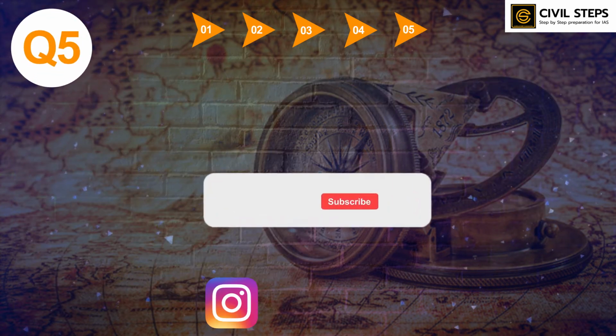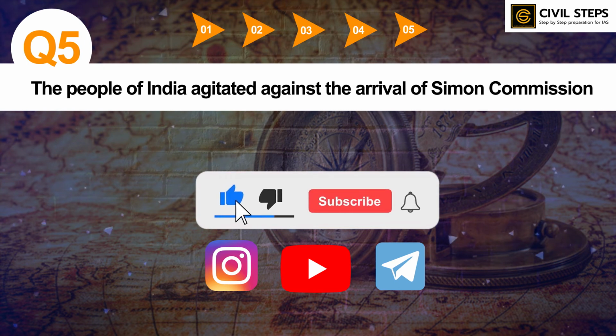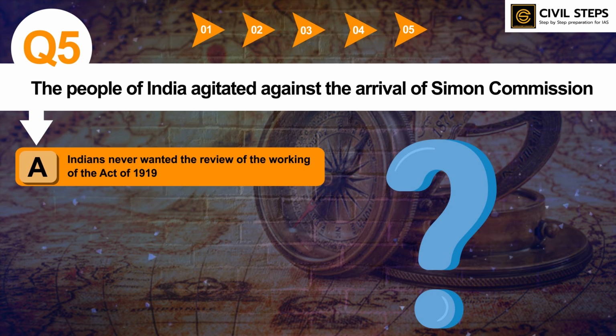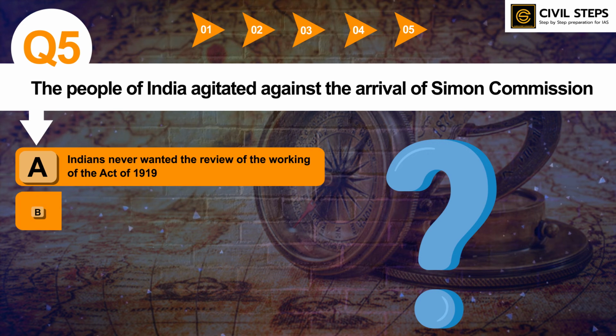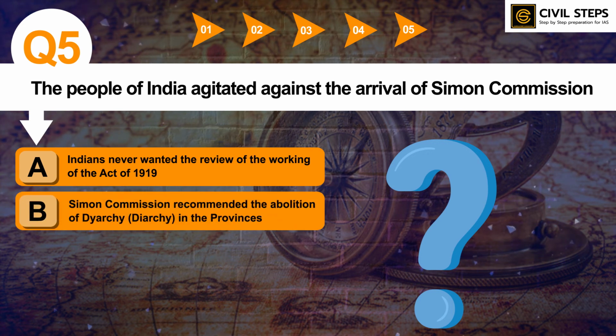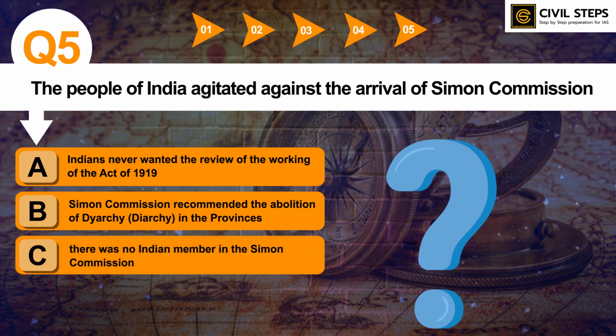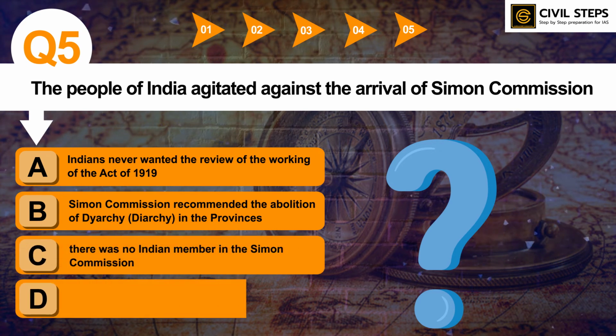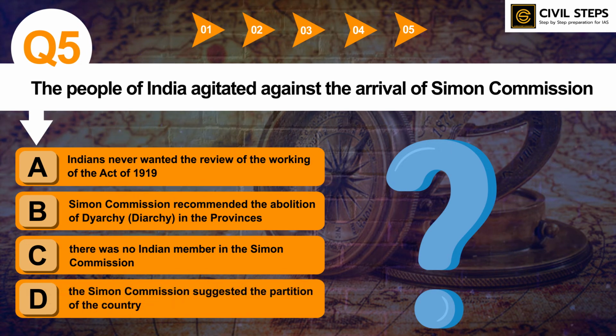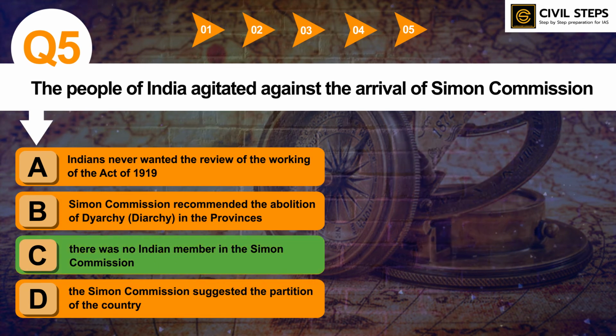So now let us discuss question number 5. The people of India agitated against the arrival of Simon Commission because option A, Indians never wanted the review of the working of the Act of 1919. Option B, Simon Commission recommended the abolition of diarchy in the provinces. Option C, there was no Indian member in the Simon Commission. Option D, the Simon Commission suggested the partition of the country. So you can write your answer in the comment section. The answer of this question is option C. There was no Indian member in the Simon Commission.